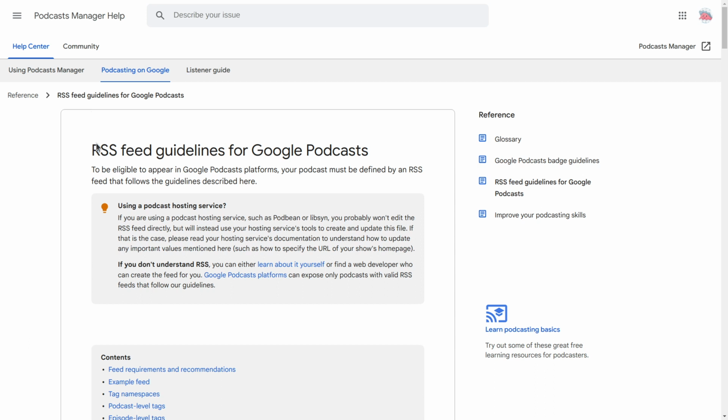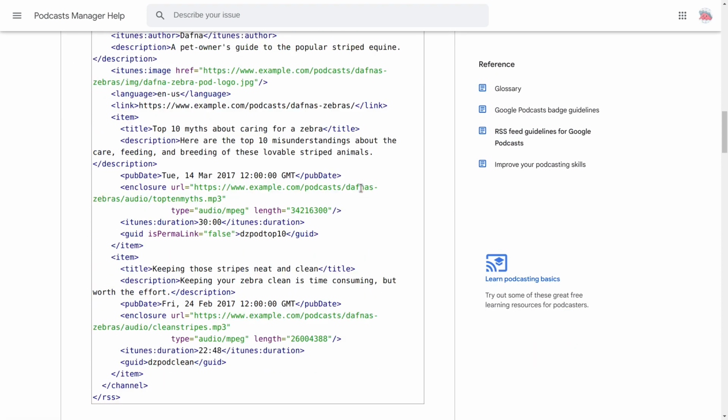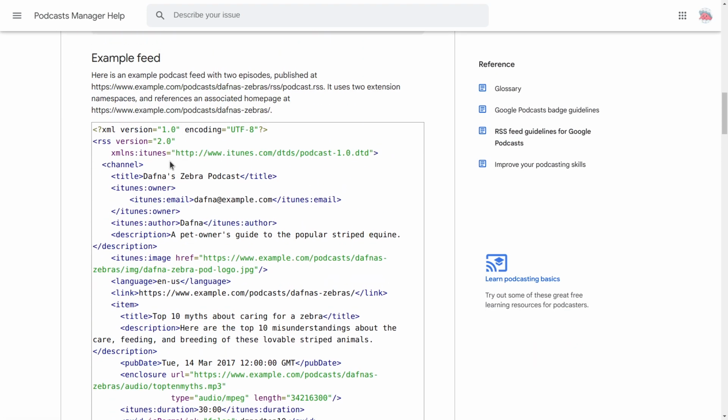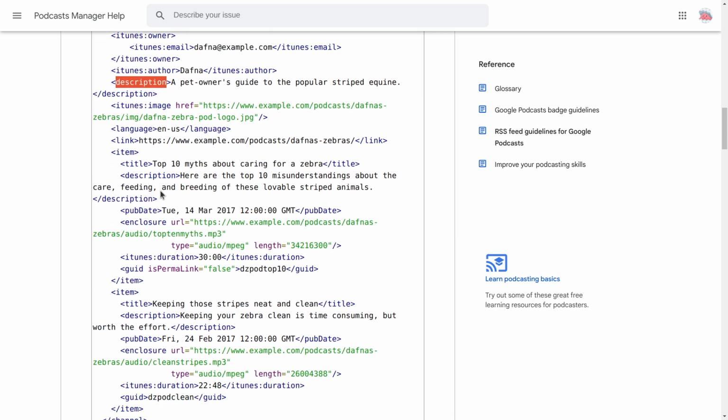So here you can go to the RSS feed guidelines for Google Podcasts. Basically, a podcast is an XML file. So here you can see that one. That's an XML file which contains first the title of the podcast, the author of the podcast, and the description of the podcast. Basically, the details about the podcast. Second is the episodes.